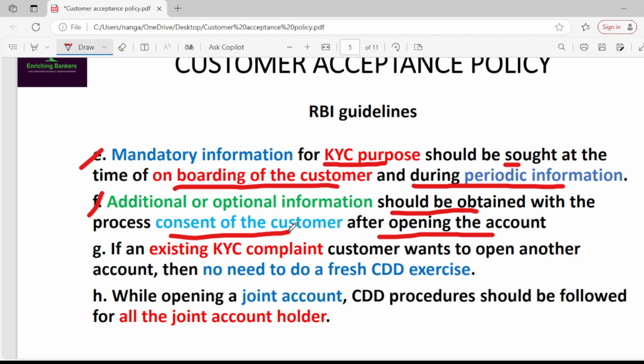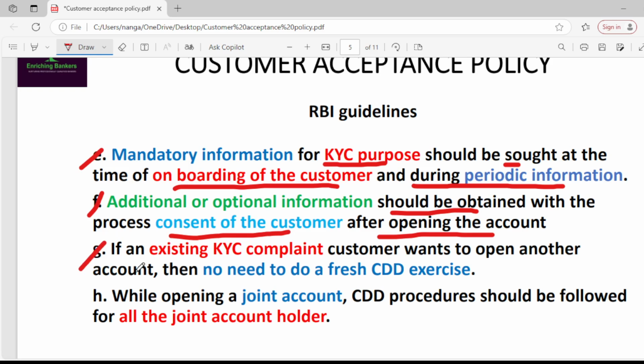If you want any additional or optional information, then that information should be obtained after opening the account with the consent of the customer. For example, religion or number of dependents. Those things can be asked after opening the account.